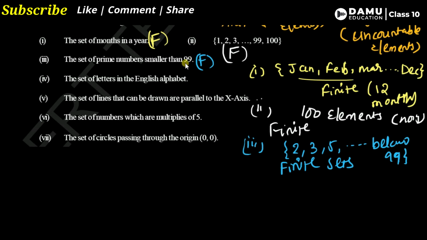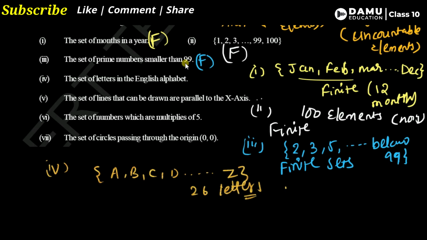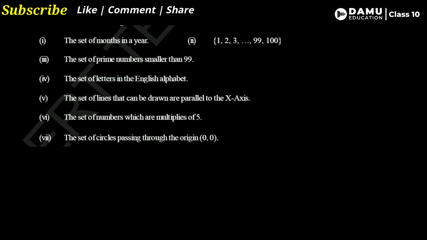We can count it. The fourth one, the set of letters in the English alphabet. How many are there? A, B, C, D up to Z. So there are 26 letters in the alphabet. This is also countable, so it is finite. The fourth one is finite. Let's go and check the fifth one.